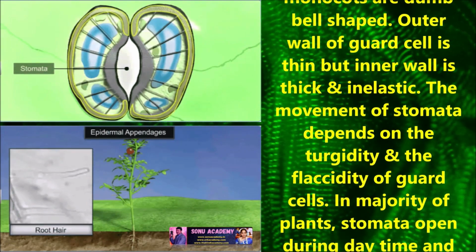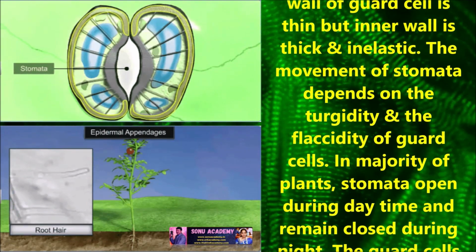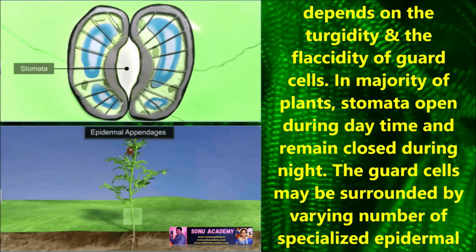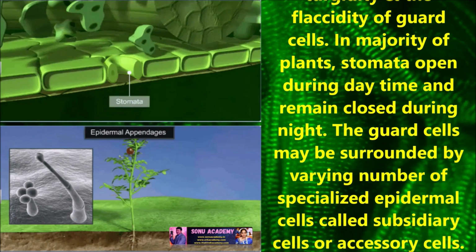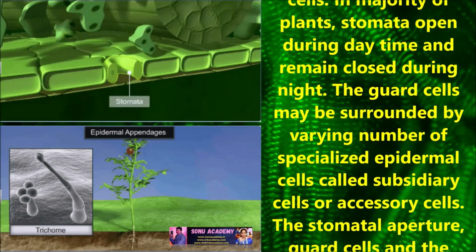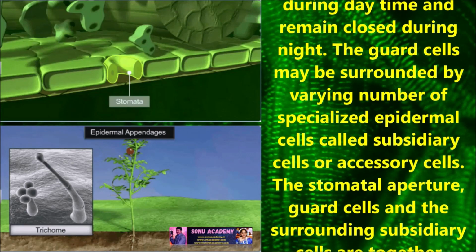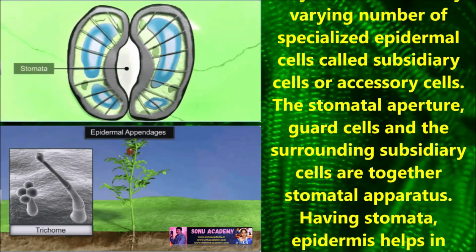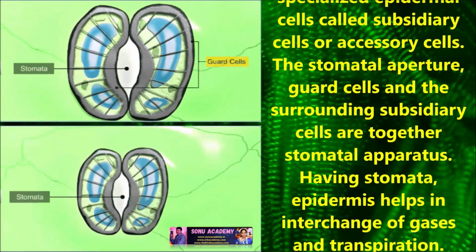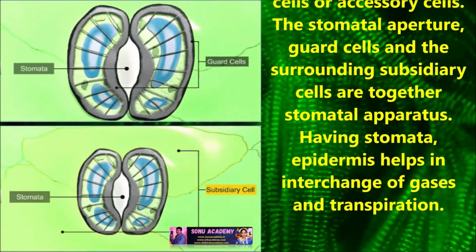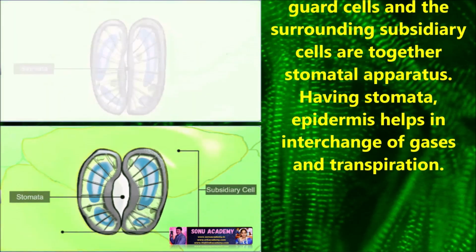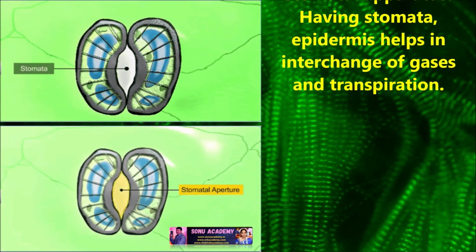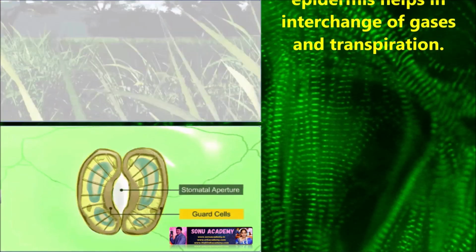The movement of stomata depends on the turgidity or flaccidity of guard cells. In the majority of plants, stomata open during the daytime and remain closed during the night. The guard cells may be surrounded by a varying number of specialized epidermal cells called subsidiary cells or accessory cells. The stomatal aperture, guard cells, and surrounding subsidiary cells are together called the stomatal apparatus. Having stomata, the epidermis helps in interchanging of gases and transpiration.